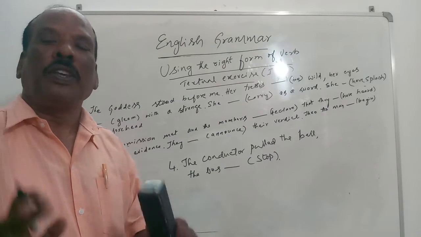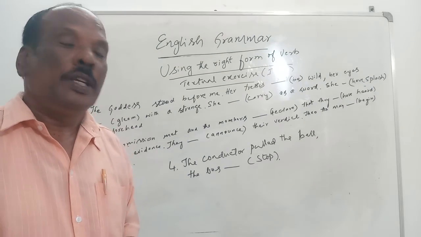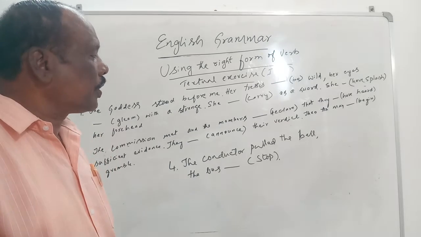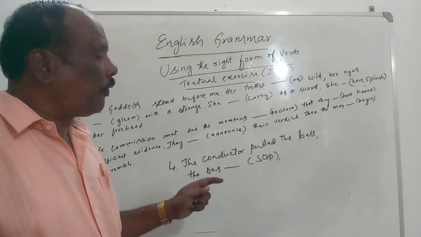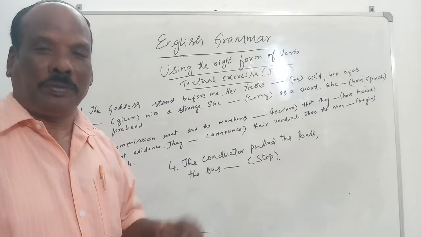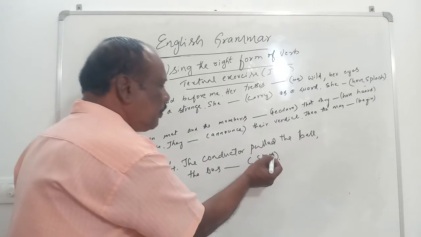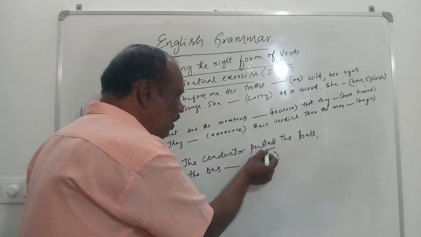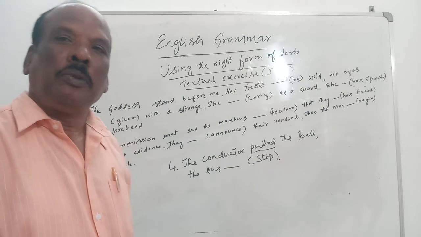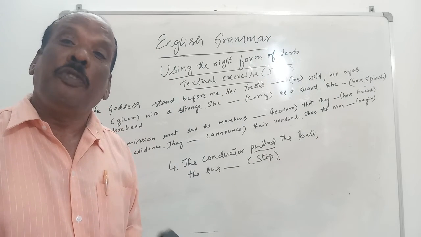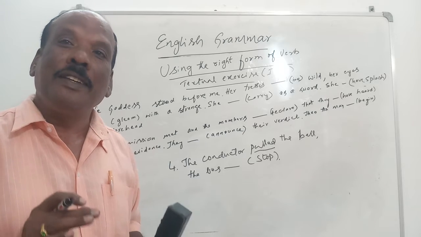Practically stop is given. What you have to do? You search whether you can find any other verb. Yes, we found a verb called pulled. Pulled is a verb. And in which tense? Find it out. It is in past tense.